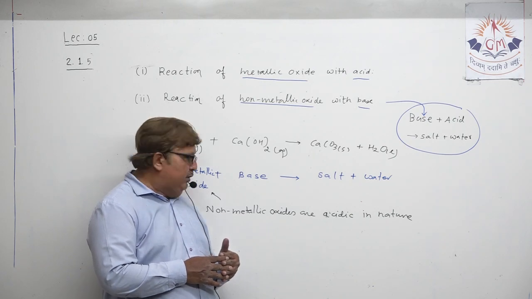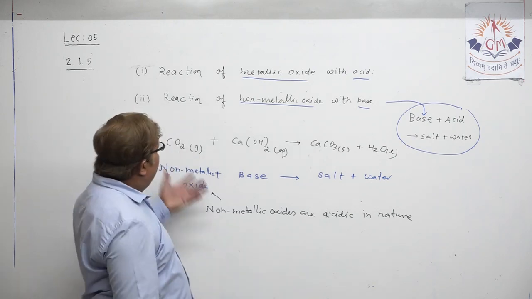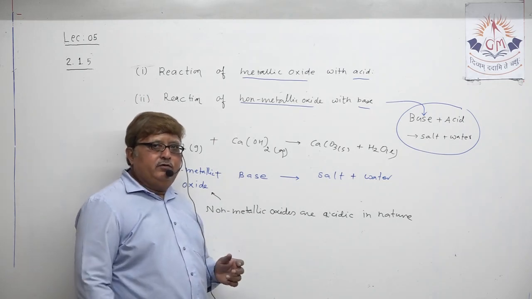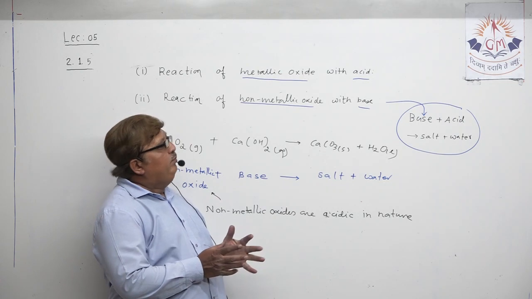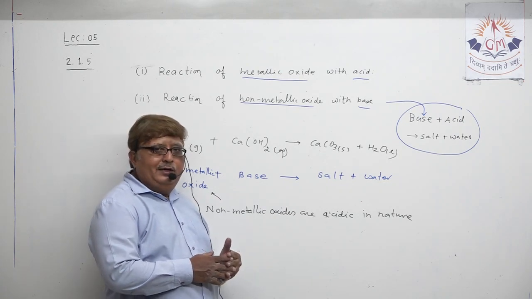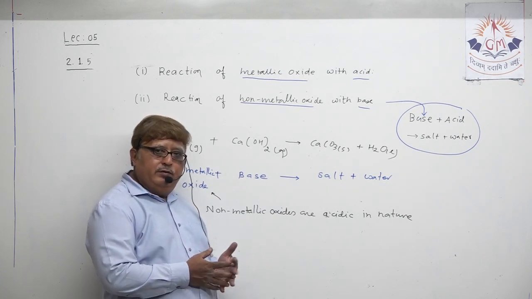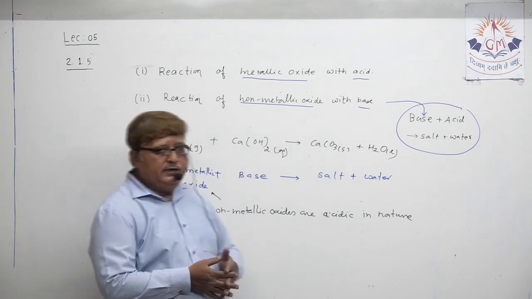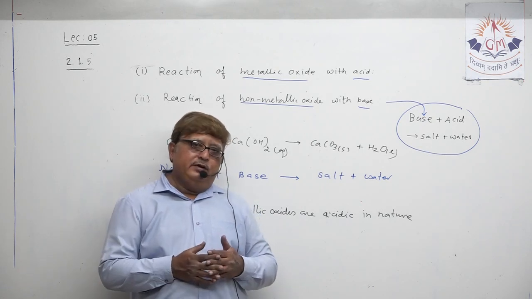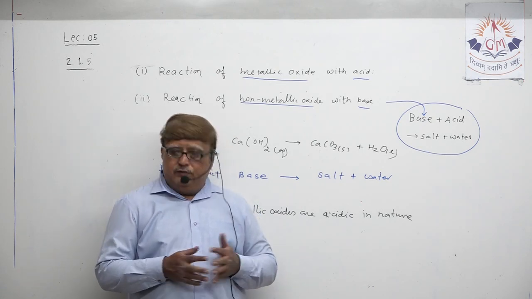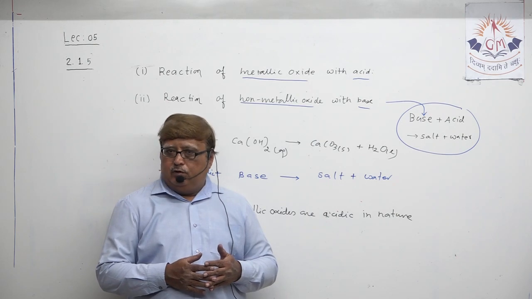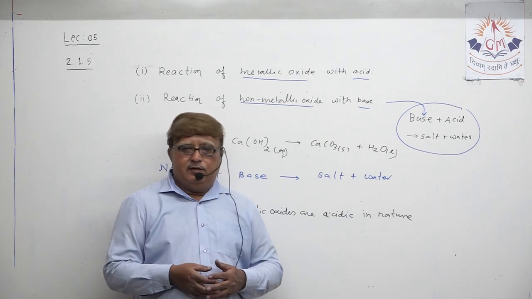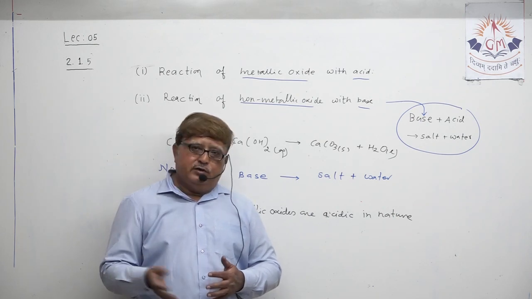You understood this? So, this chemical property, the last one which we explained, is the reaction of metallic oxide with acid and non-metallic oxide with base. Understood? Before we end today's lecture, we have completed the quota of discussion about chemical properties of acid and base. In the next lecture we will continue with another aspect of this chapter.